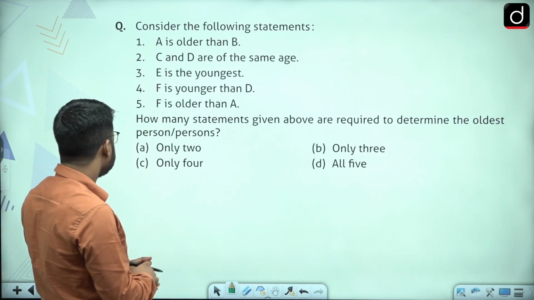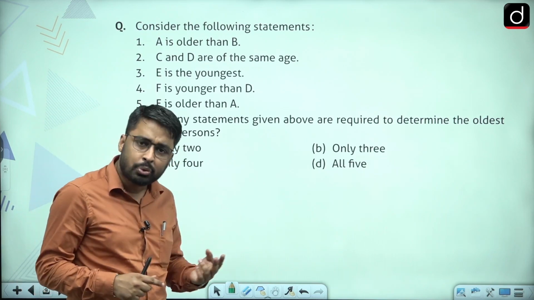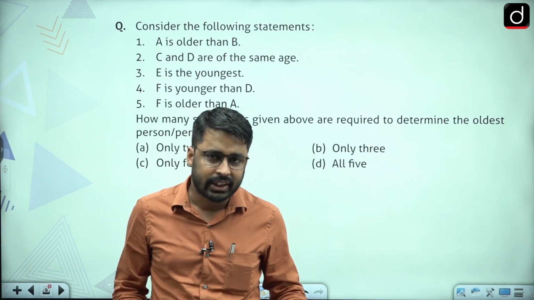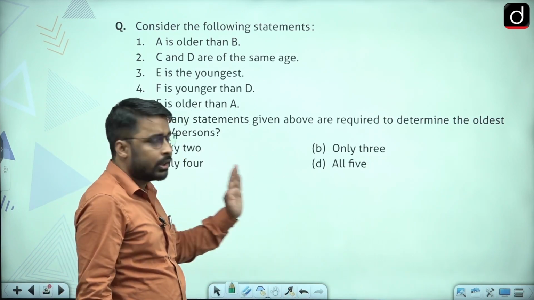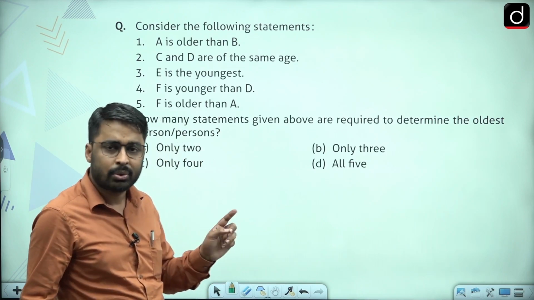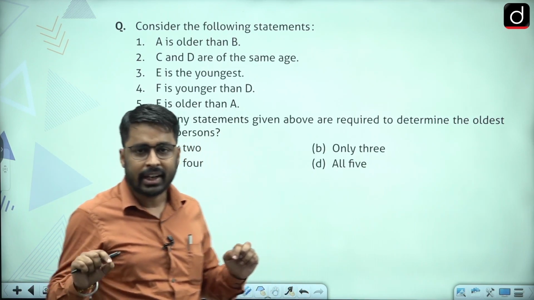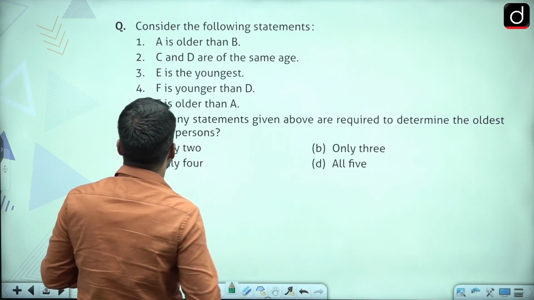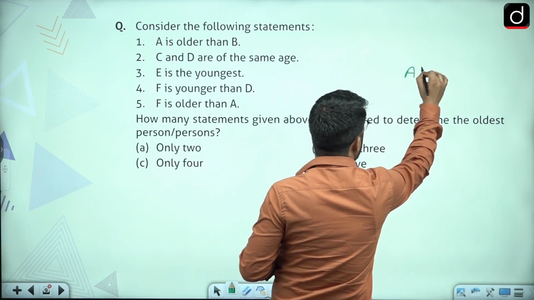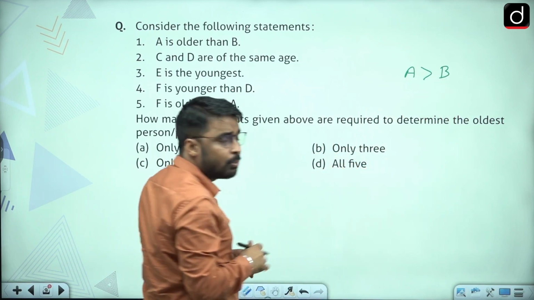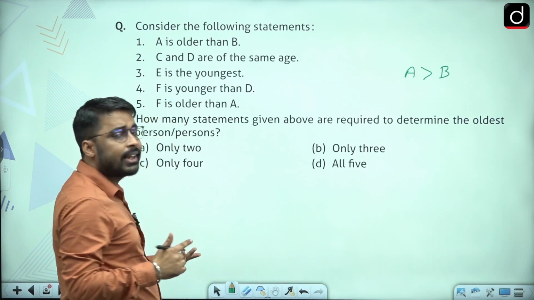All right. So let's see how many statements are required. So we know that we have 2 kinds of order. One is increasing order, one is decreasing order. So moving from left to right, whenever we write the order left to right. So right now for this question, we will be forming a decreasing order left to right, right? So I will be writing the order in decreasing form from left to right. A is older than B. If A is older than B, that means A will be having more age than B, so A will be greater than B. C and D are of same age.